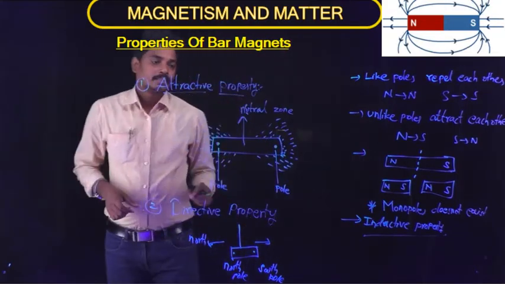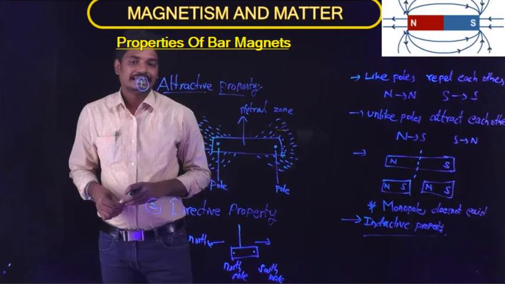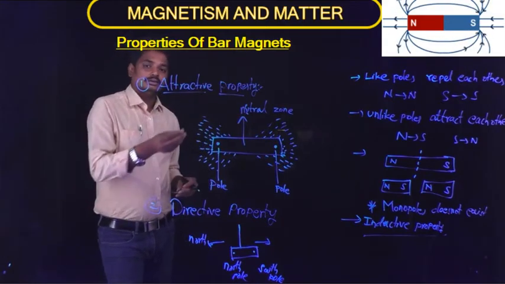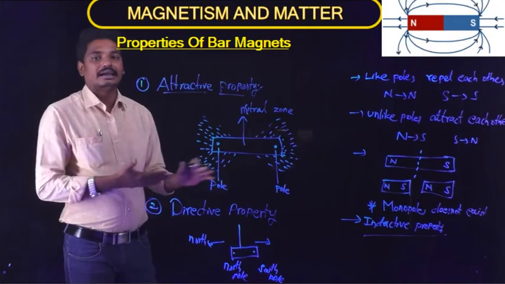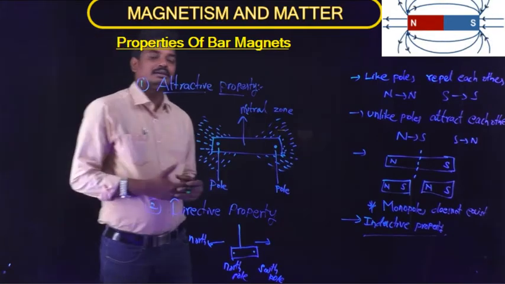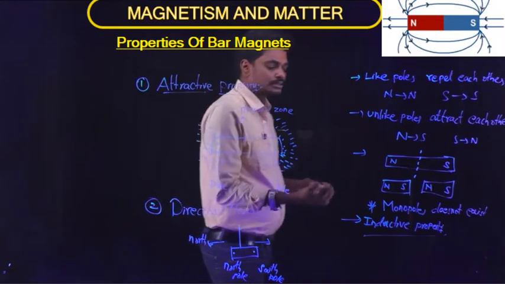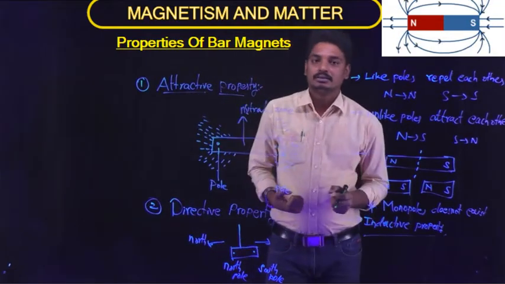Similarly, the inductive property says that when an unmagnetized substance is rubbed over a magnetic substance, it also gets some magnetic property.